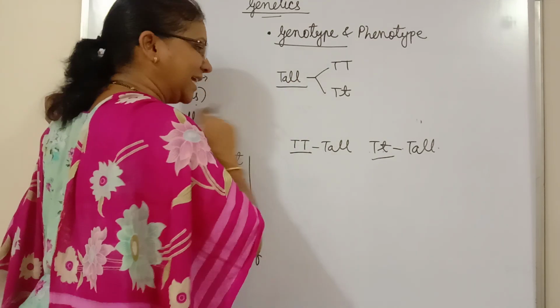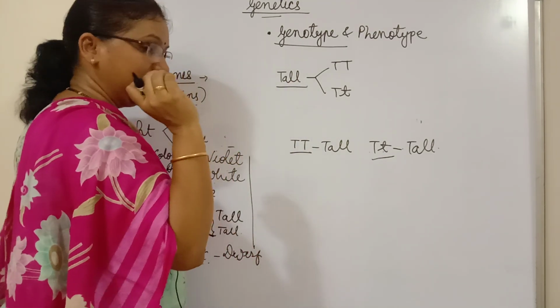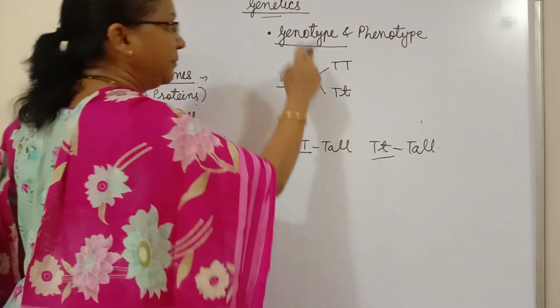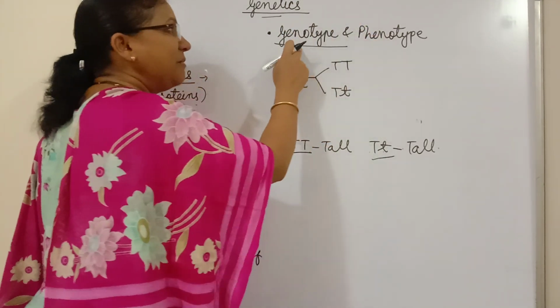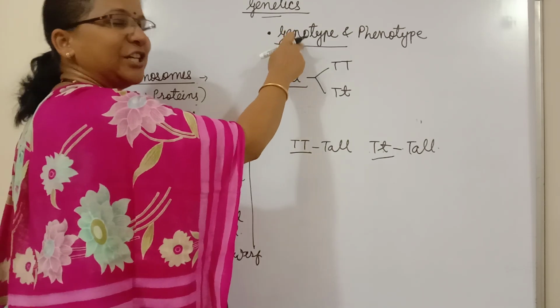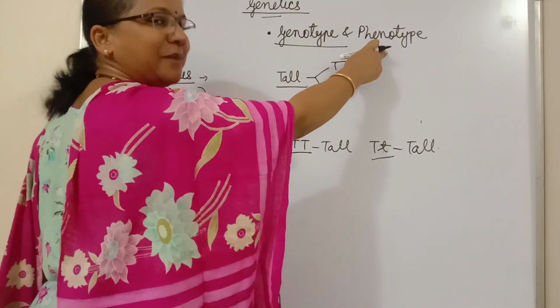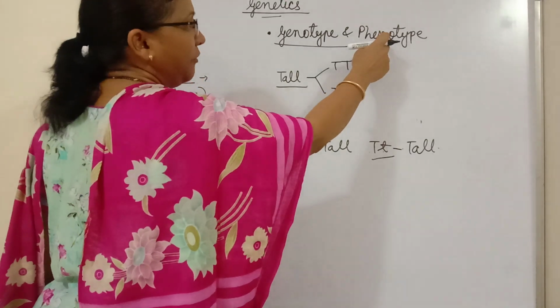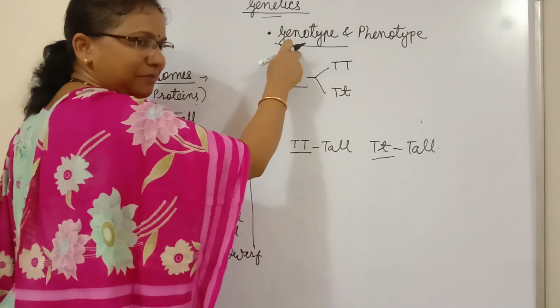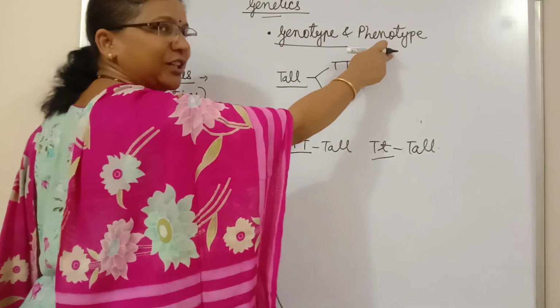So that is why, listen carefully, that is why we can say that the phenotype can be predicted on the basis of genotype, but genotype cannot be predicted on the basis of phenotype. Or we can say like that also, phenotype depends on the genotype, but genotype doesn't depend on the phenotype.